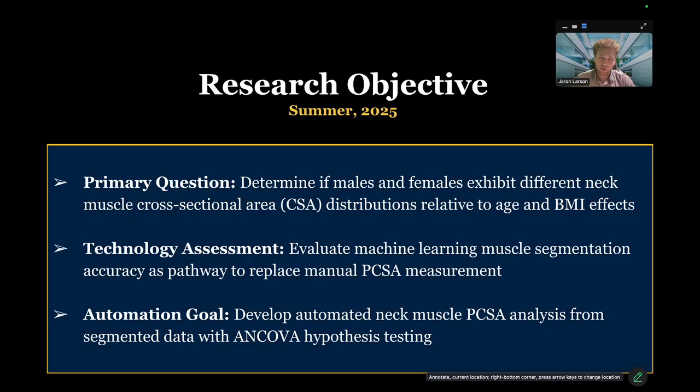To set out our research objective, we want to prove that there is a difference in male to female neck cross-sectional area. More specifically, we want to prove that there's a variance between age and BMI. But we also want to do a technology assessment of using segmented muscles in order to do this research. We want to verify the quality of these segmentations, and then we also want to use cross-sectional area analysis from these segmentations to prove our hypothesis.